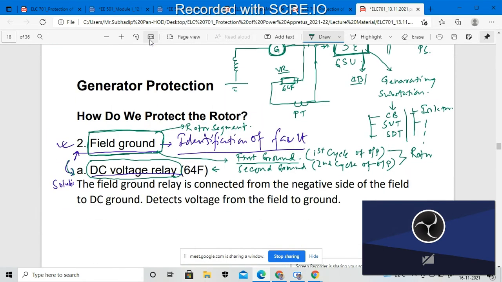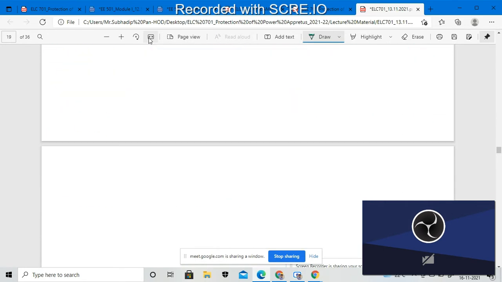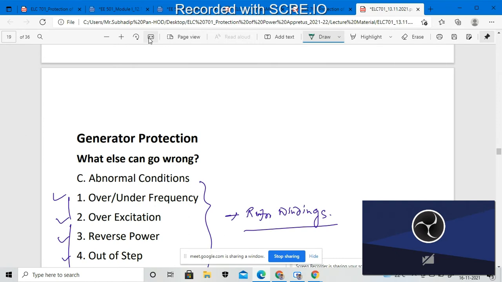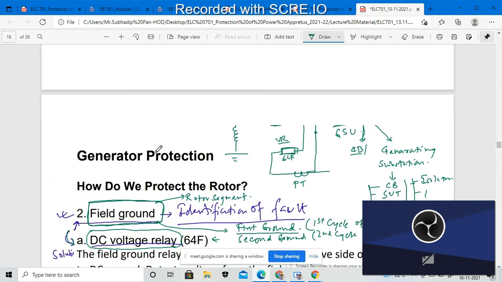Now, what are the other conditions that will arise inside the rotor segment? What are the other problems, and how could I find them? There may be some abnormal conditions that arise inside the generator, apart from these two failures.